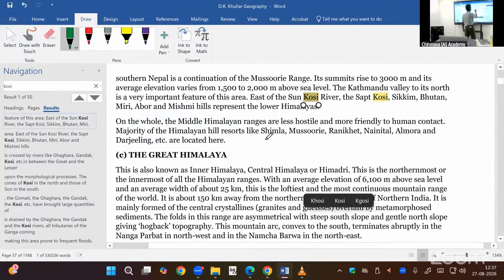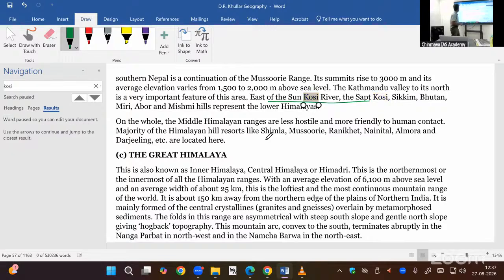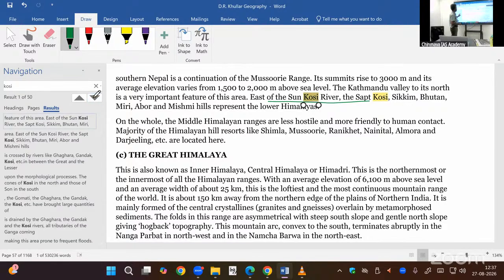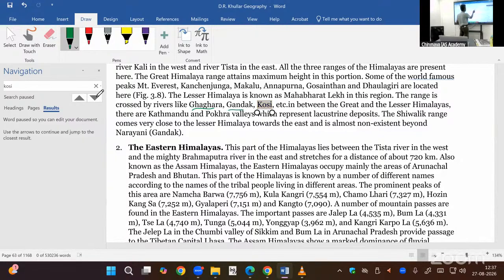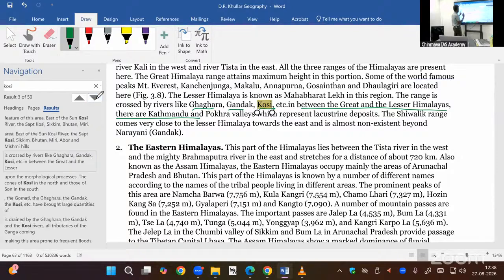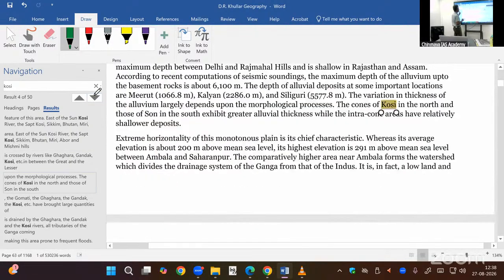Saptakosi, Sun Kosi, they are given there. Gagra, Gandak, Kosi, they are coming. They are in between the Great and Lesser Himalayas. Kathmandu, these valleys are there. We will discuss later on in detail.